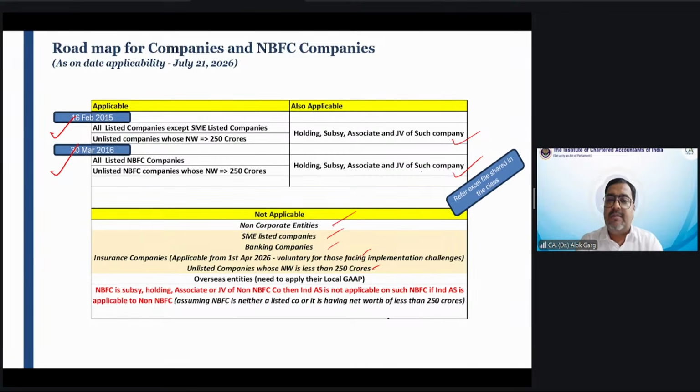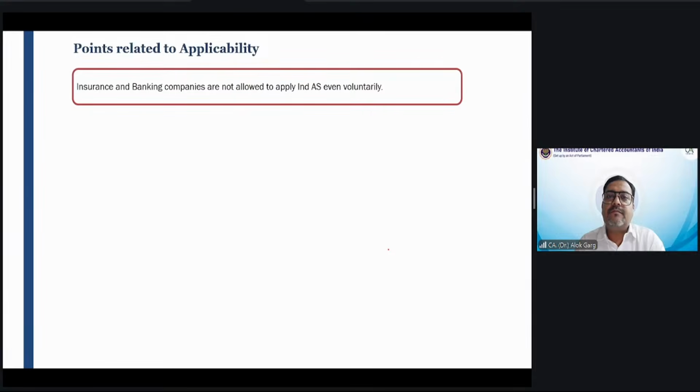Unlisted companies whose net worth is less than 250 crores are not covered. Overseas entities need to apply their local GAAP. And if an NBFC is a subsidiary, joint venture, associate, or holding of a non-NBFC company, then Ind AS is not applicable on such NBFC company, right? We discussed points relating to applicability.